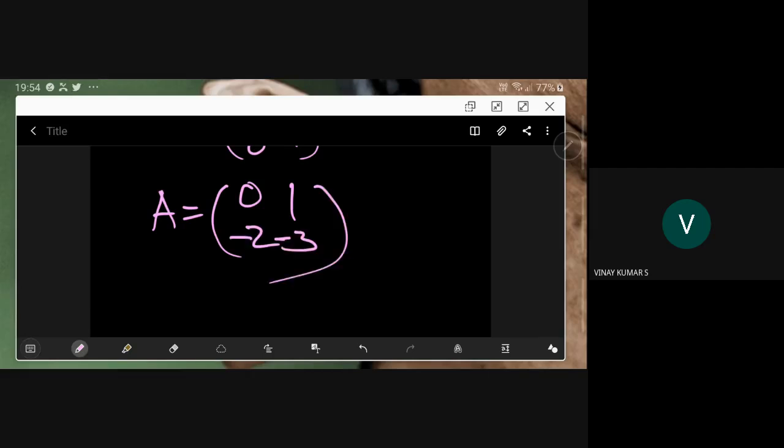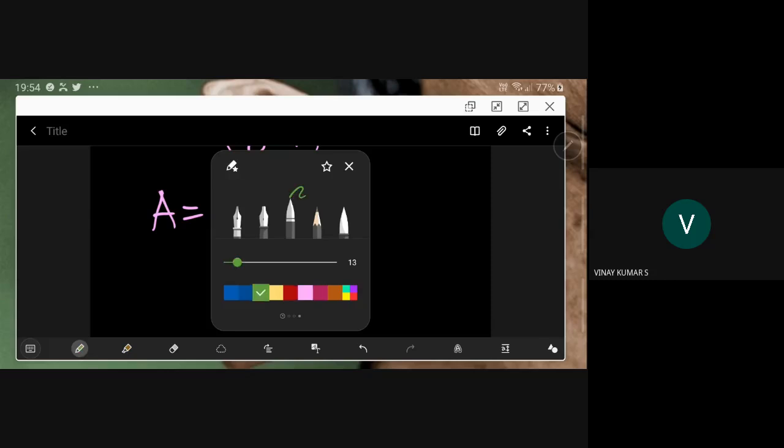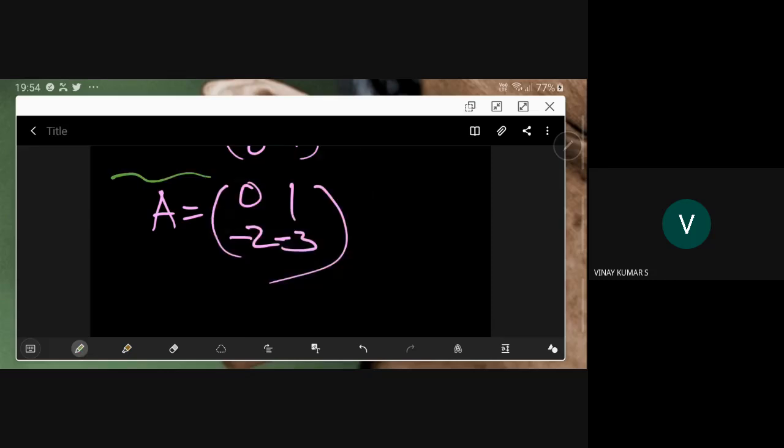So A is given as 0, 1, minus 2, minus 3. This they have given. A is given as that. So here this is a problem. Then we are asked to find, then find.